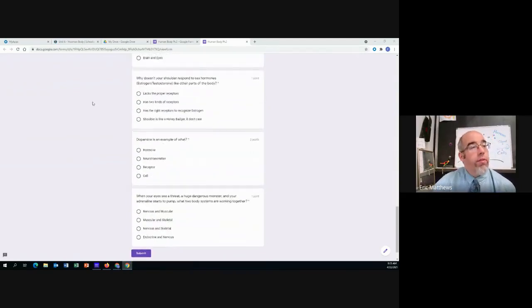Last couple. All right, number 13. Why doesn't your shoulder respond to sex hormones like estrogen or testosterone like other parts of the body do? Is it because the shoulder lacks the proper receptors? Because the shoulder has two kinds of receptors? Because the shoulder has the right receptors to recognize estrogen? Or is it because your shoulder is like a honey badger, it don't care?